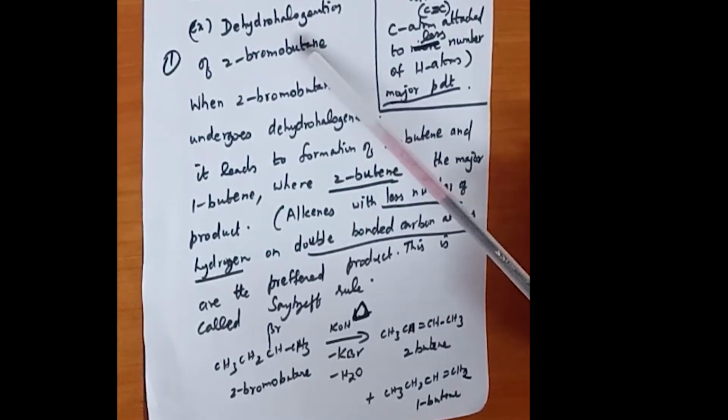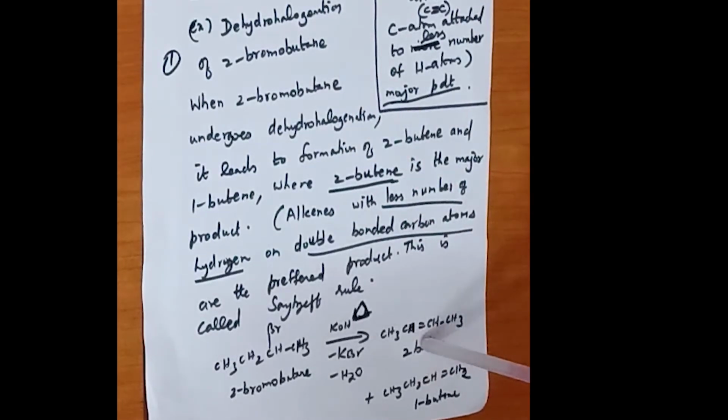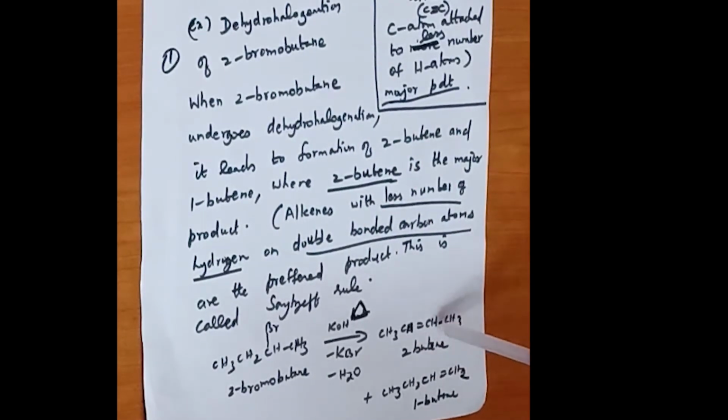During the dehydrohalogenation of 2-bromobutane, two products are formed, out of which 2-butene is the major product. Based on Zaitsev rule, the alkene that contains fewer hydrogen atoms on the double bonded carbon atoms is the preferred product, or the major product, or the most substituted product obtained.